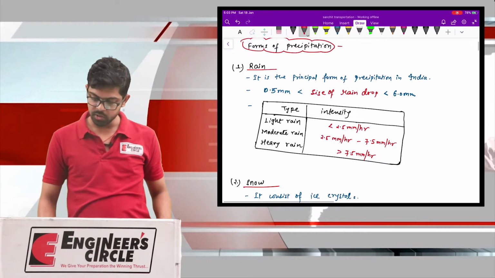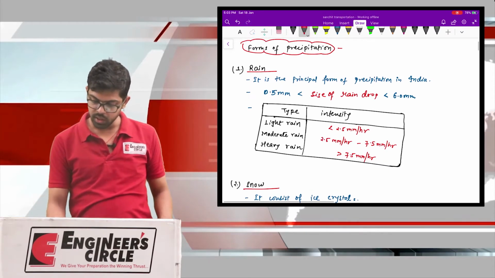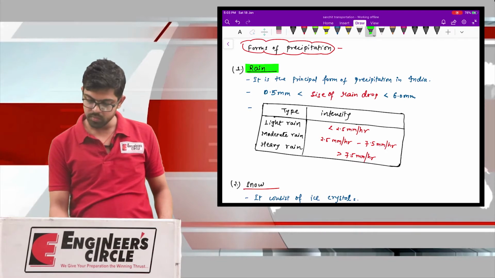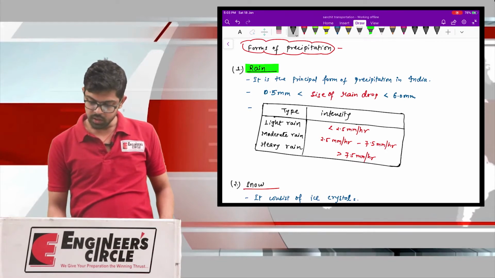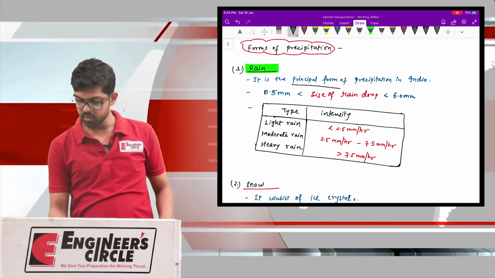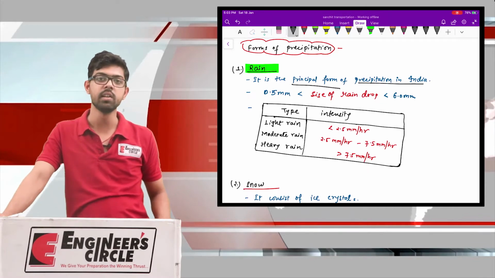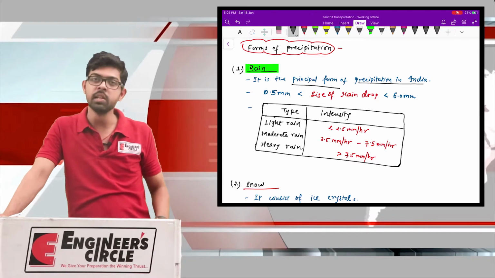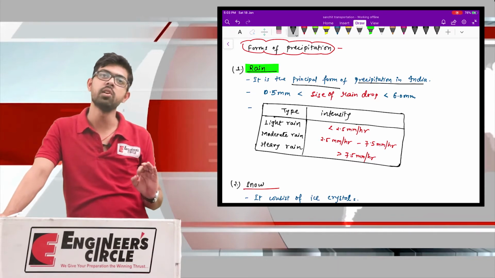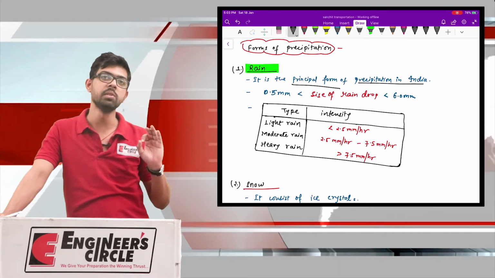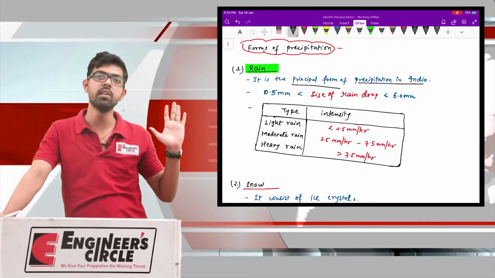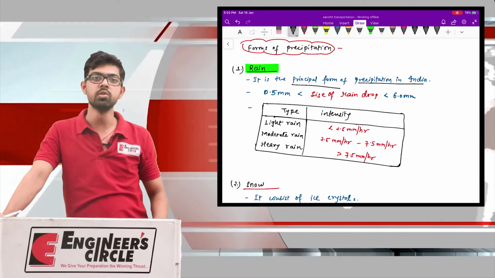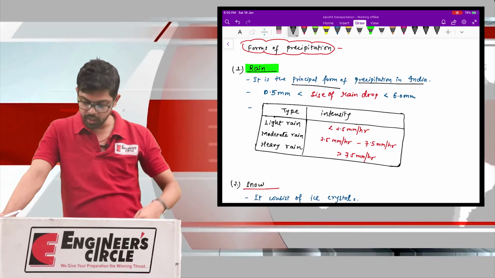The first form of precipitation is rain, and this is in fact very common. Rain is the principal form of precipitation in India. In India, most of the rainfall that takes place is usually in the form of rain droplets. So mostly the precipitation takes place as rain droplets.